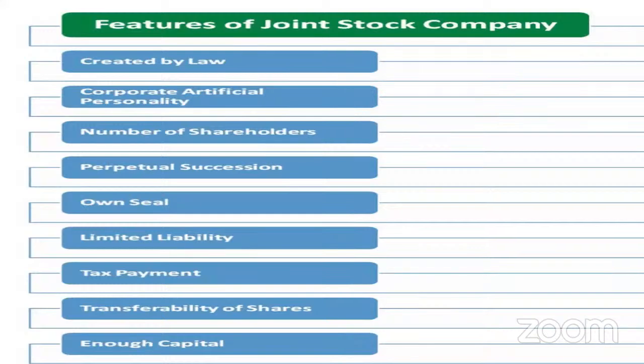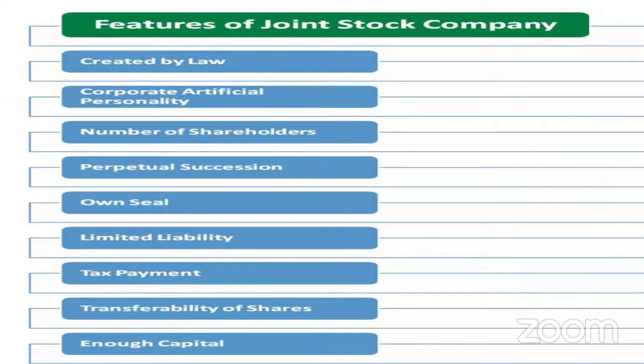At the same time, the important feature, or the important advantage you can say, of a joint stock company is transferability of shares. When I told you about the partnership, I told you that the main limitation of a partnership concern is transferability of shares. That means no partner is allowed to transfer their share to others, otherwise the partnership will be dissolved.